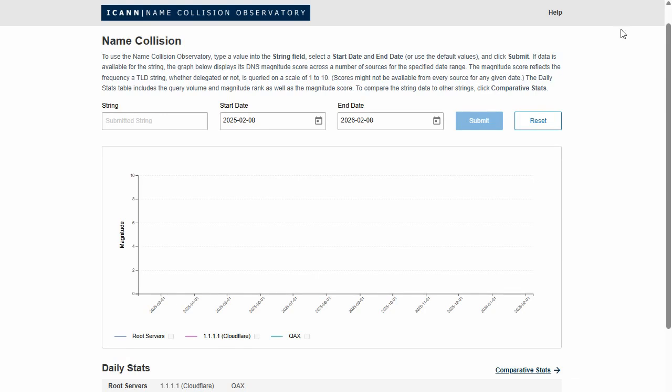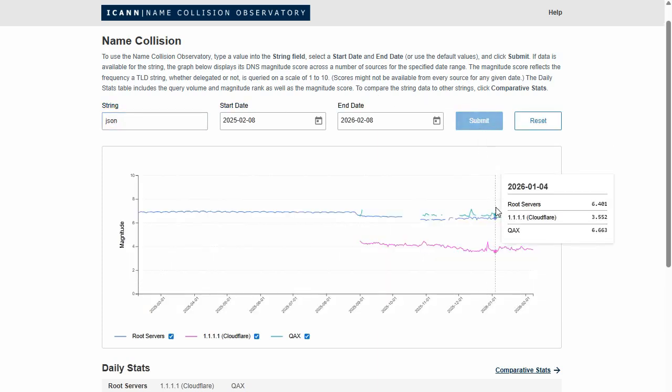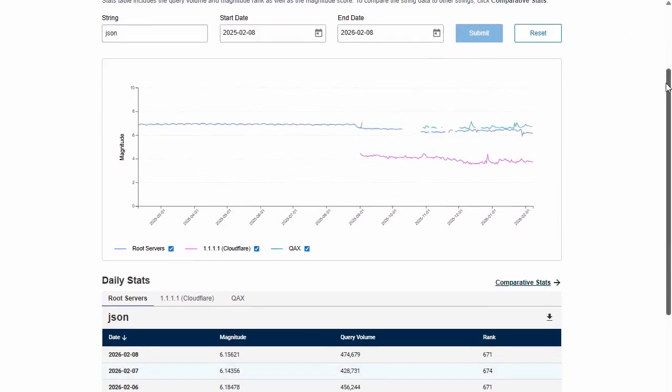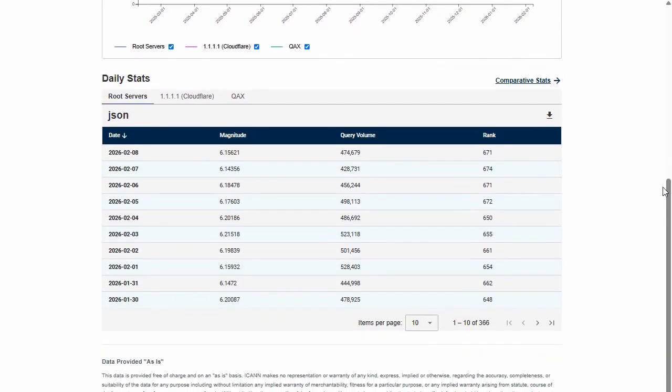To use the tool, enter a proposed string. Internationalized domain name strings may be entered directly or as punycode. The NCO returns a magnitude score from 1 to 10, representing the relative frequency of DNS queries observed for that string.